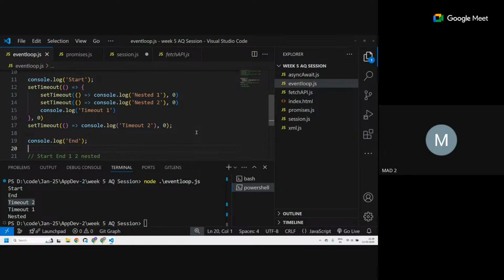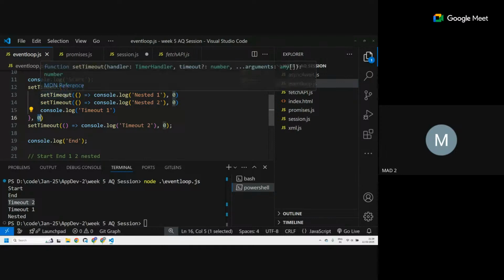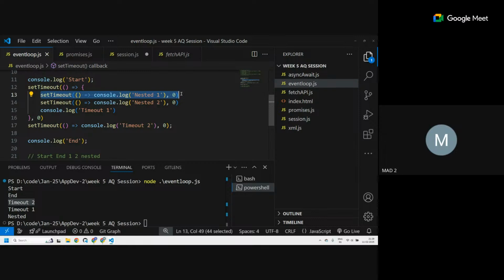See what happens. This one executed. Now this thing gets moved to the call stack. Since it's a 0, this set timeout will be moved first. This part is clear? Yes, sir. So now what happens? This line gets executed, goes to the web API. This line gets executed, goes to the web API. This gets printed. Okay. So now what do we have?